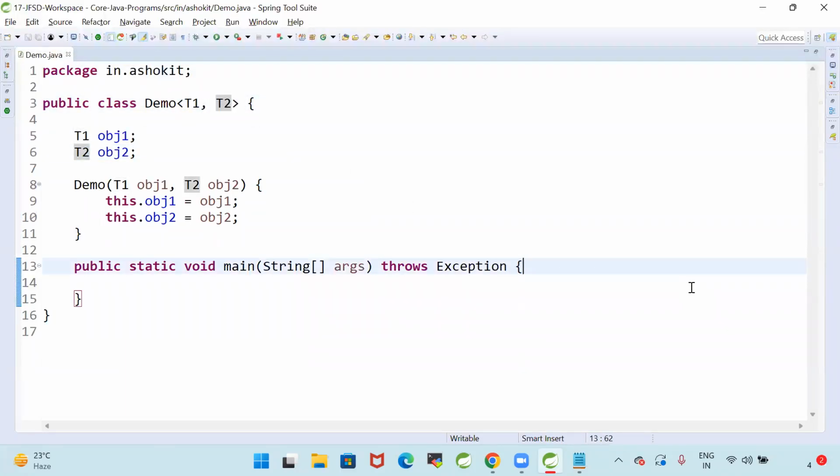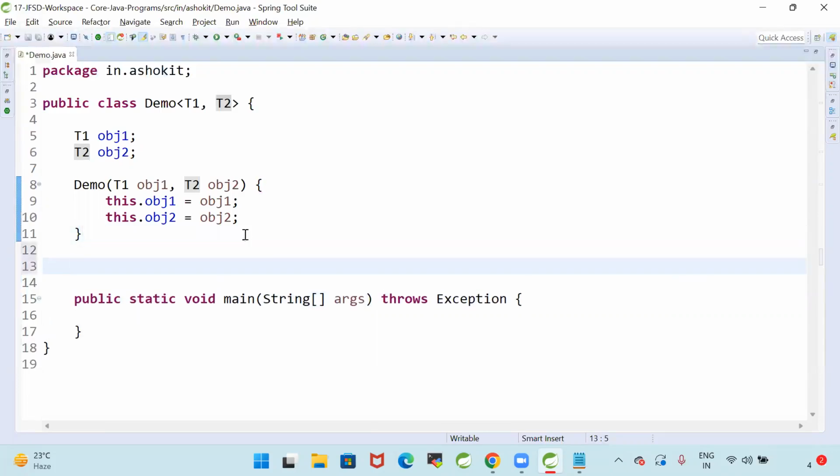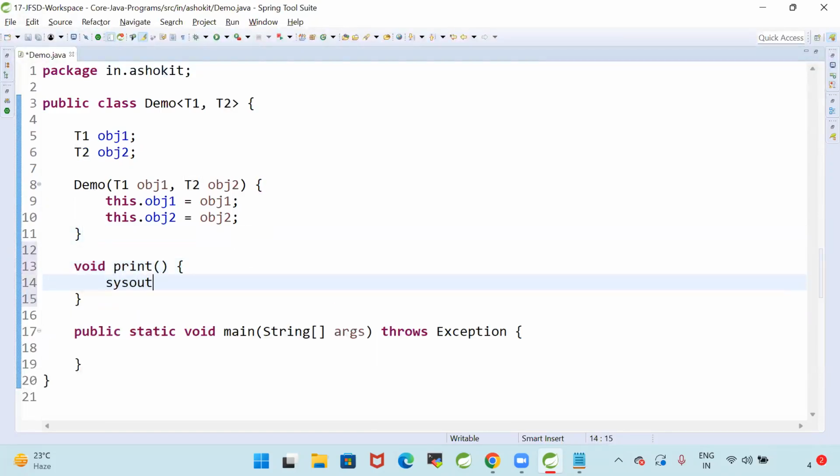Now I'm going to write one method to print the data. Void print. System.out.println obj1 plus obj2. I'm just printing two values with a comma as a separator.